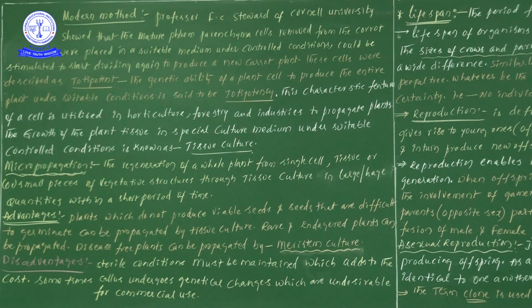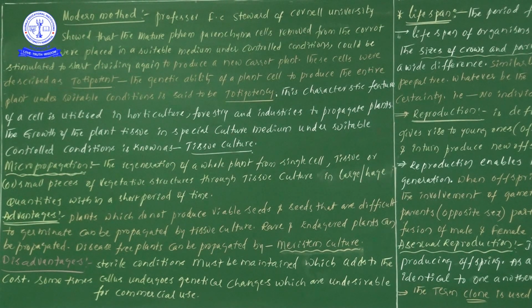Why? Because while starting our tissue culture techniques, all the apparatus, materials and requirements we use must be sterilized. For that, an autoclave must be there, or different types of apparatus are required. So we have to spend more money on this.